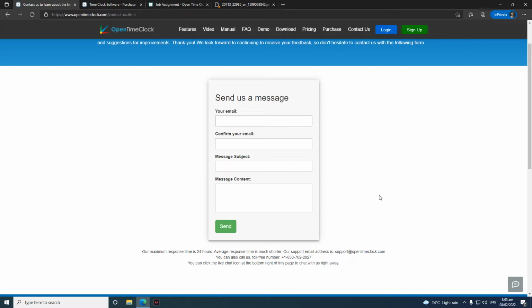One more way to get in touch with us is by clicking the message icon at the bottom right corner of the web page. If it's gray like this one, then that means there's no live agent available to cater to your concerns, but you can still leave your message. And once it's turned blue, then that means a live agent is available and you will be able to interact with them.